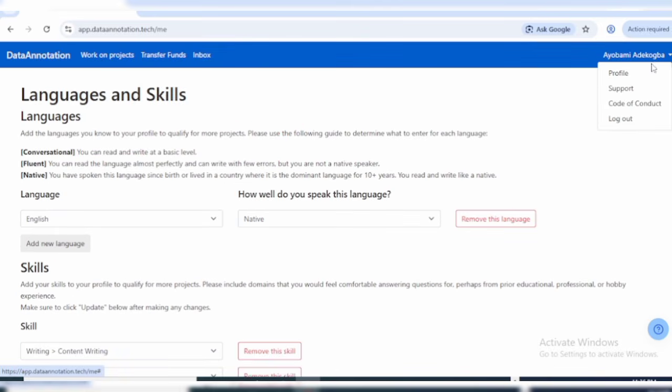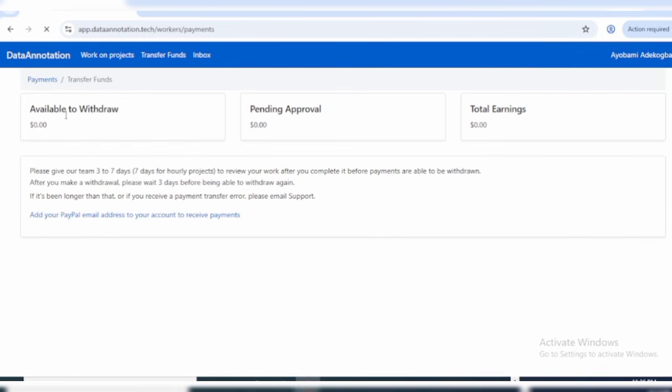Now I want to show you how you can withdraw your money. So you want to click on this place right here where you see transfer funds. Right now I have the available balance to withdraw $0, another one pending approval, and total earnings. Please give our team 3 to 7 days for our hourly project to review your work after you complete it before payments are able to be withdrawn. After you make a withdrawal, please wait 3 days before being able to withdraw again. If it's been longer than that, or if you receive a payment transfer error, please email support.